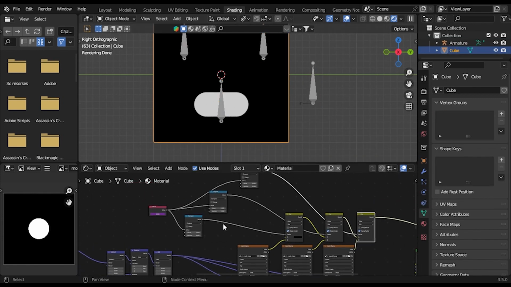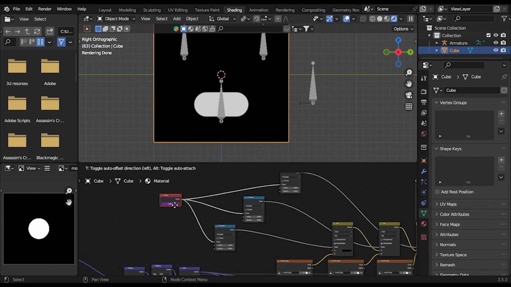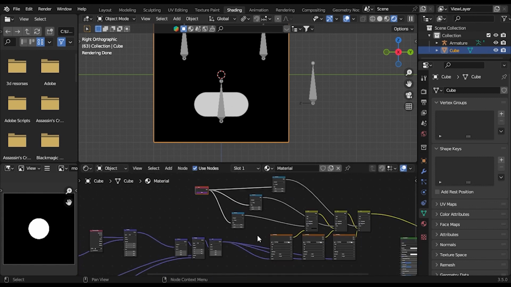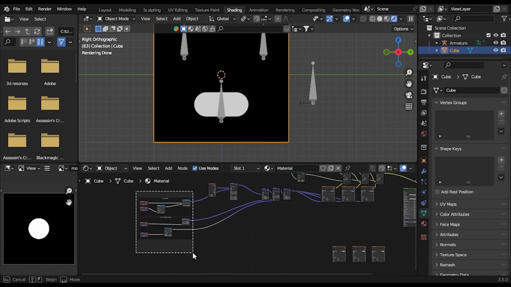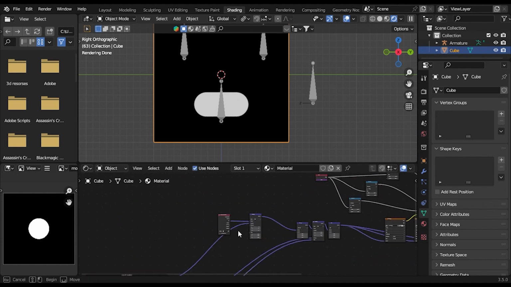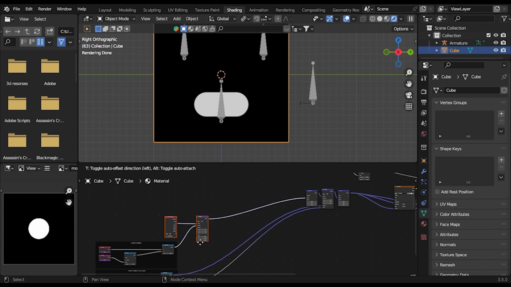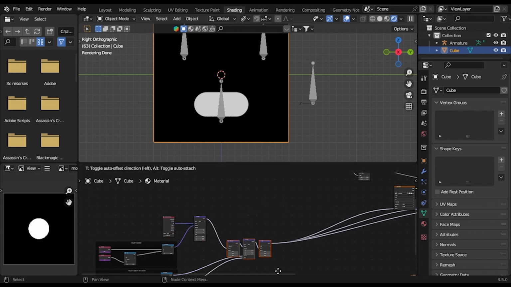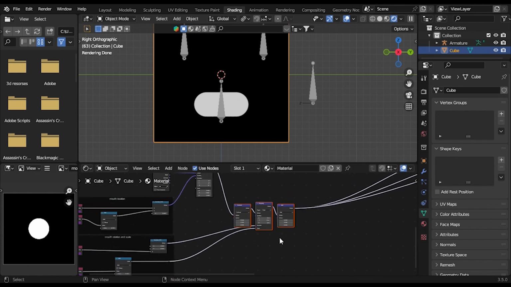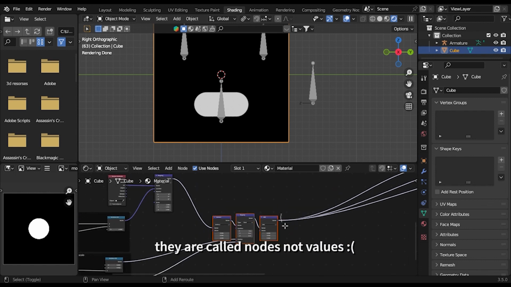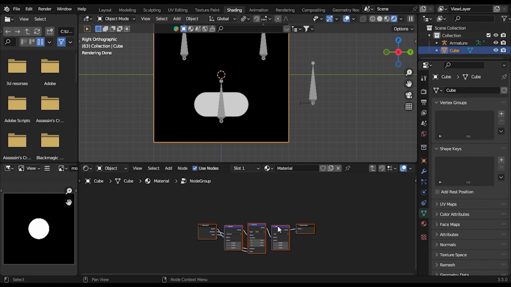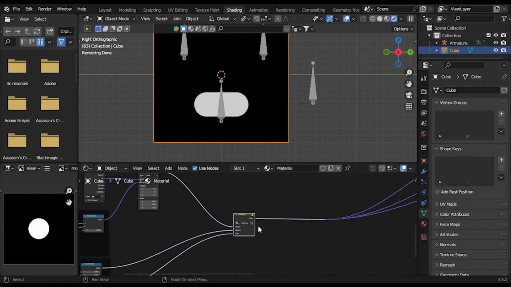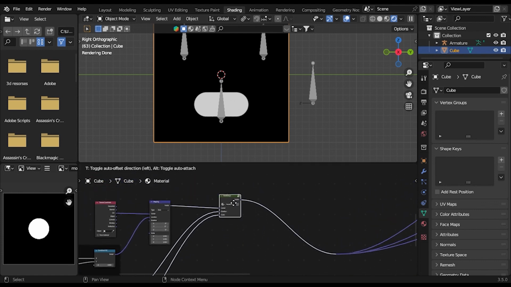Go back to shading. Let's just make this readable. Let's move this over here. Grab these two, move them over here. Move these. I'm going to group these values, so Control G, then tab to get out.